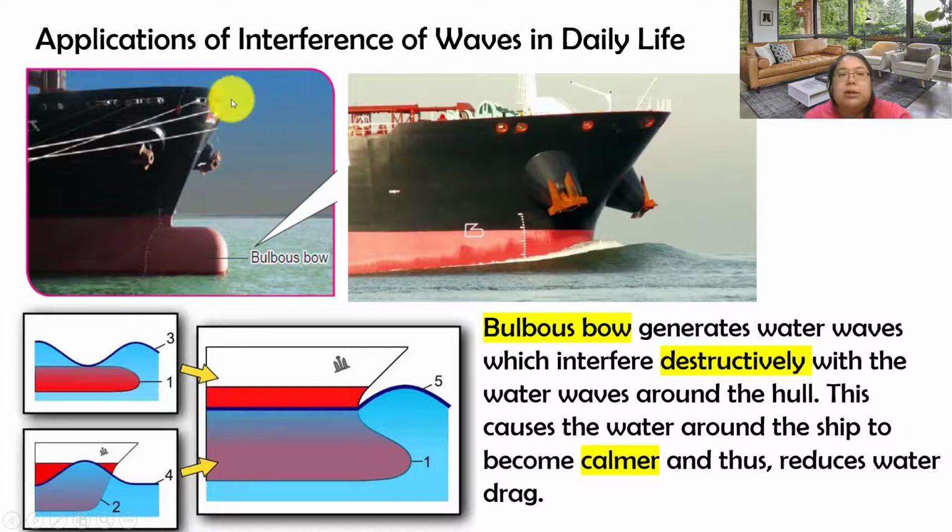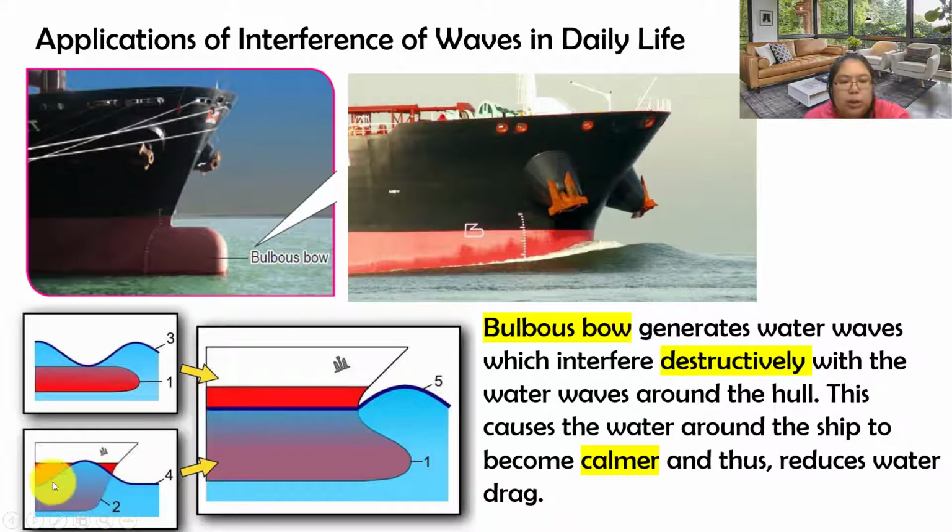Now we're going to see some applications. The first one is about the bulbous bow of a ship. You see the diagram here. First, they show the bulbous bow.